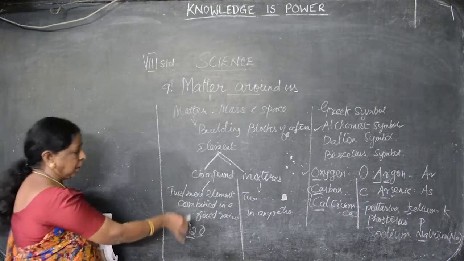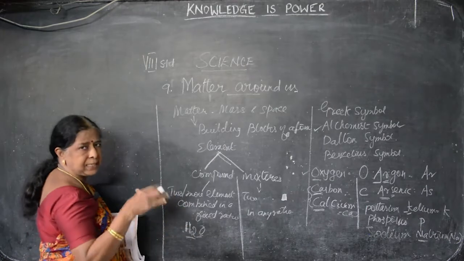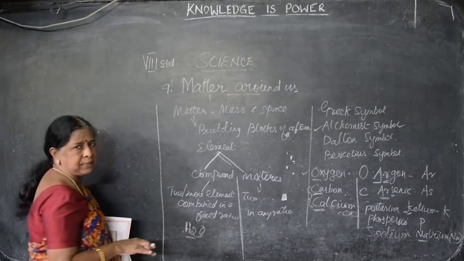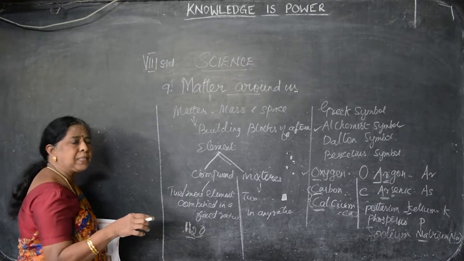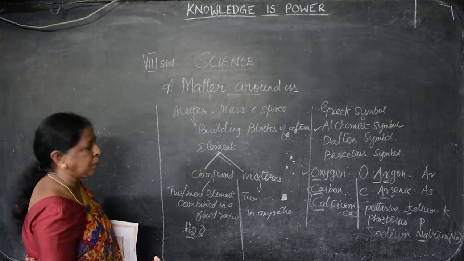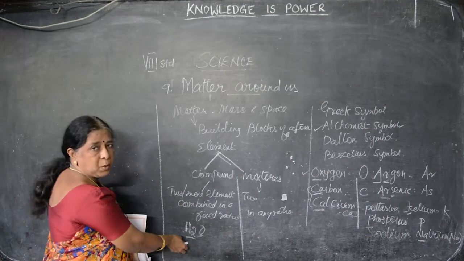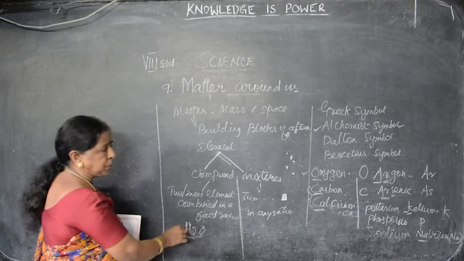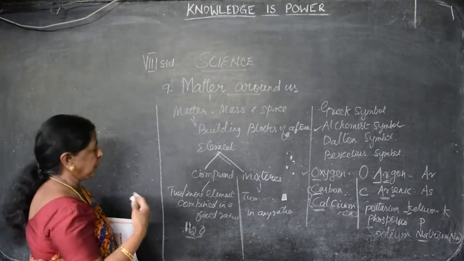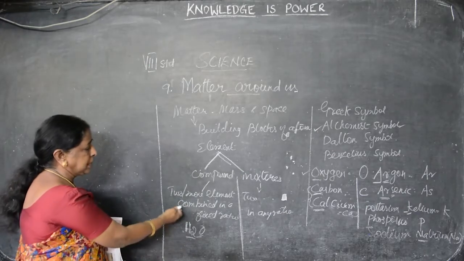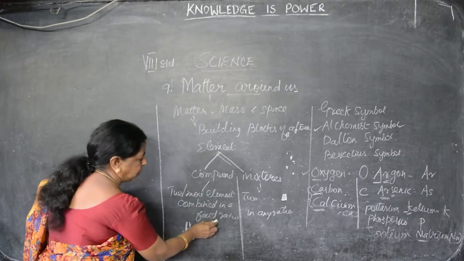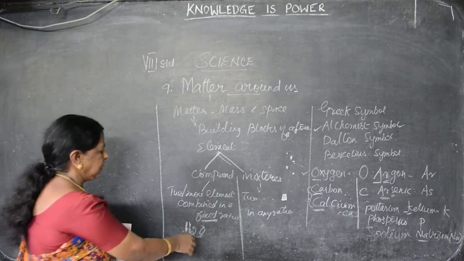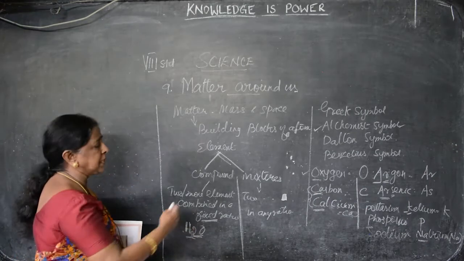Then a compound has formed newly. The hydrogen atom and oxygen atom had their special characteristics. After they become a compound, their characters are entirely lost and they get new characteristics. For every element there are physical properties and chemical properties. Both properties are entirely changed for the compound. It's a new one. Though it is made up of hydrogen and oxygen, you cannot see hydrogen and oxygen properties in the water. So they disappear and new properties occur there. This is 2 or more elements in a fixed ratio, they cannot be separated easily by physical methods, and their properties will be entirely changed. Three differences we have to see.